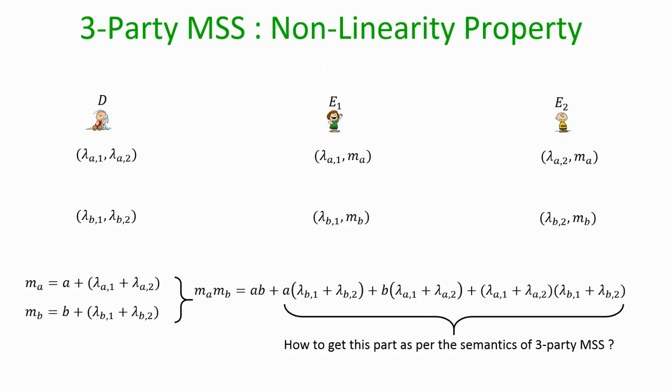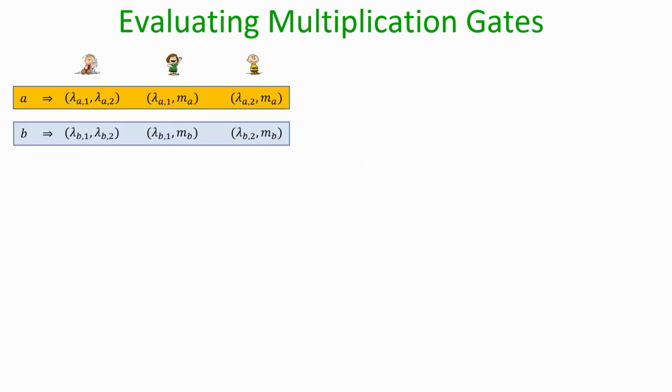Just to recap, we discussed in the last lecture that the new secret sharing scheme has this non-linearity property, namely if you have values A and B which are secret shared and you want to get A times B also available in secret shared fashion, then it is not possible to do that locally or non-interactively. We need interaction among the parties.